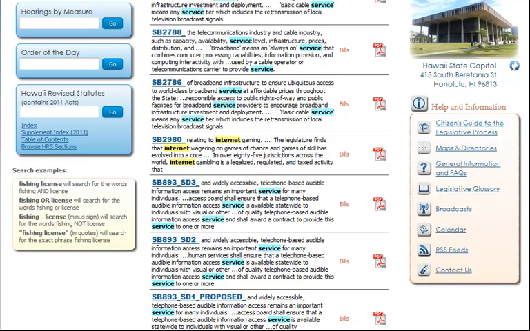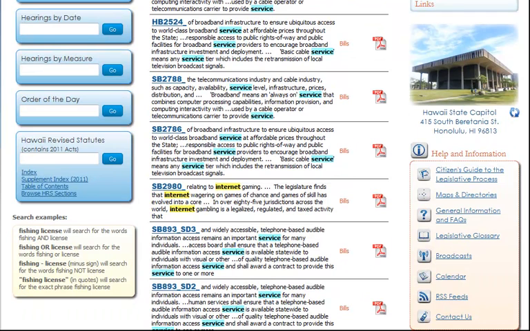So what do we do? Well, the legislature's website search engine is not the same as the Google search engine that many of us might be familiar with. In a Google search, to be very simple, if you put words together, Google assumes that they're related and will look for clusters of them. The legislature's website won't do that. So what does the legislature's website do? Well, they have small search examples at the bottom.